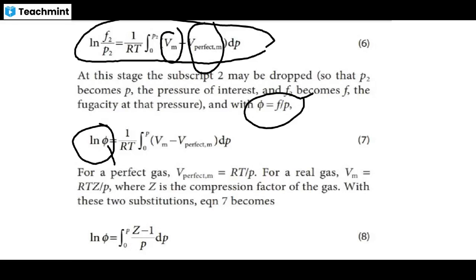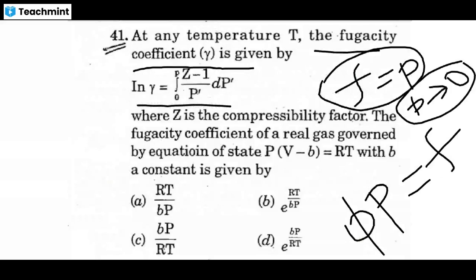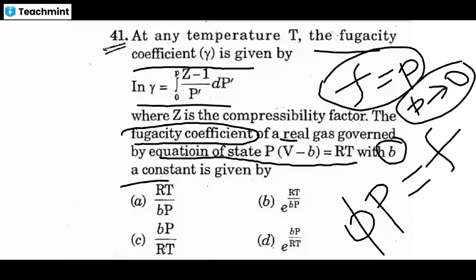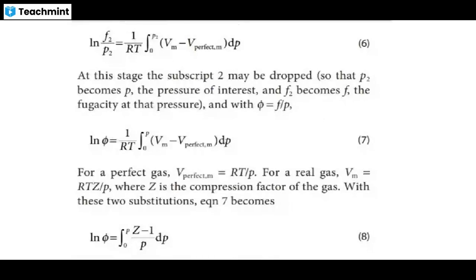They give the equation of state: P into V bar minus B equals RT, with B a constant. They ask for the fugacity coefficient when the equation of state is given. Here they give the equation of state P(V bar minus B) equals RT.